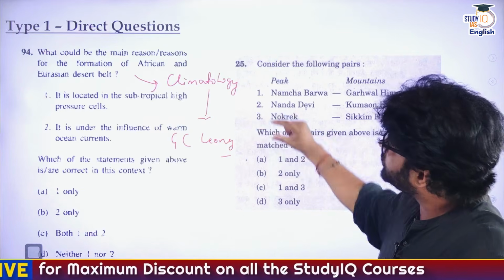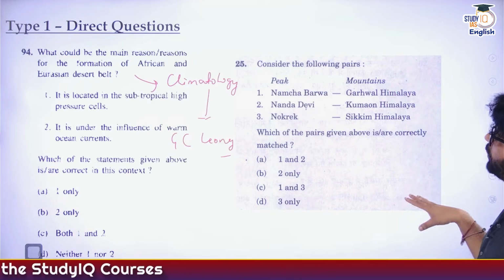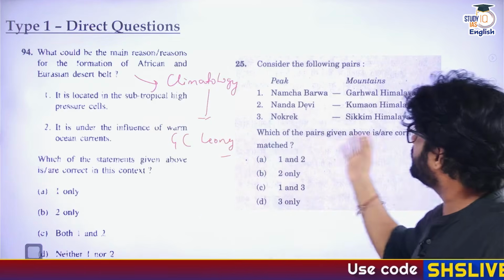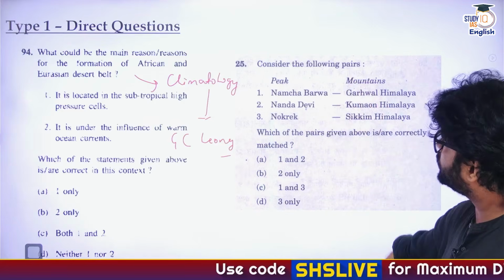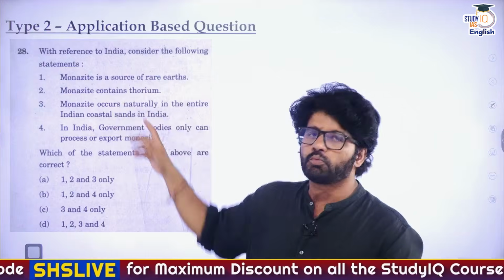Just to tell you that there will be certain straightforward questions. If you see this, Namcha Barwa, Nanda Devi, Nok Rek, where they are located. Once you read Indian geography, once you read about India's Himalayas and different mountain ranges, you'll be able to solve this question. So these are direct questions. Cool.